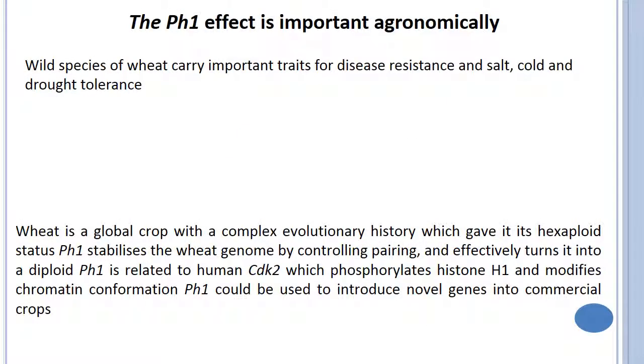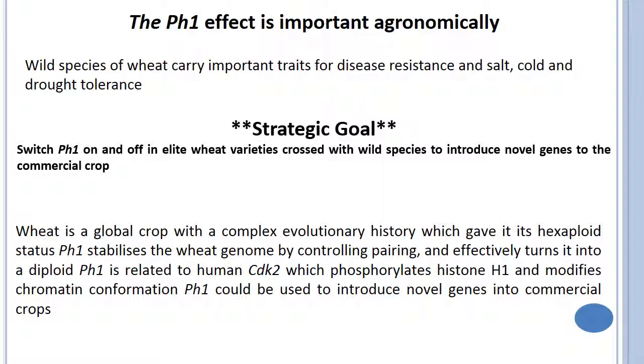The Ph1 effect is important agronomically. How? Because wild species of wheat carry important traits for disease resistance and salt, cold and drought tolerance. Wheat is a global crop with a complex evolutionary history which gave it its hexaploid status. Ph1 stabilizes the wheat genome by controlling pairing and effectively turns it into a diploid. Ph1 is related to human CDK2, which phosphorylates histone H1 and modifies chromatin conformation. Ph1 could be used to introduce novel genes into commercial crops.